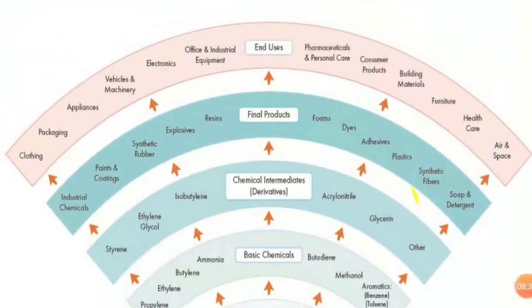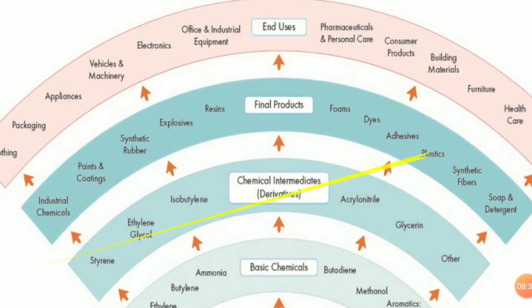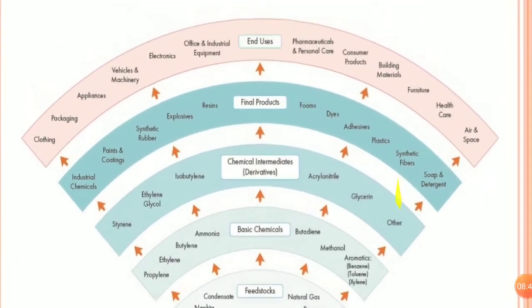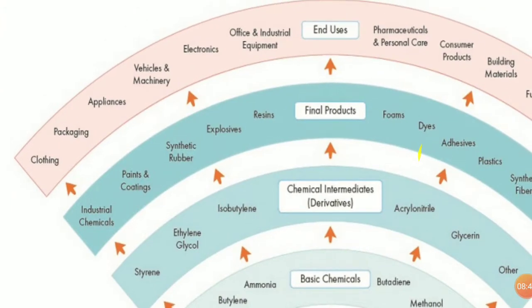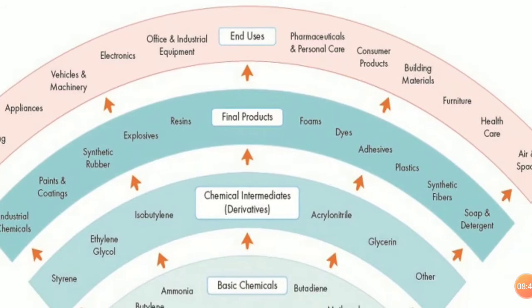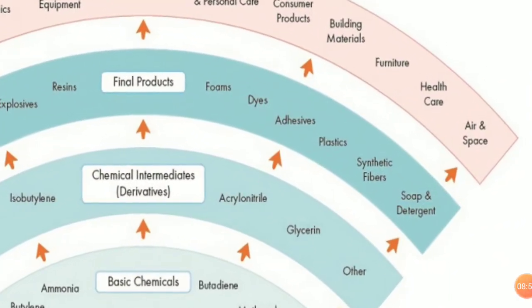What are the end users? Okay, so who are the end users of this product? We can see from the diagram. End users are generally clothing, appliance, vehicle machinery, electronic, office and industrial equipments, pharmaceutical, consumer products, building materials, furniture.